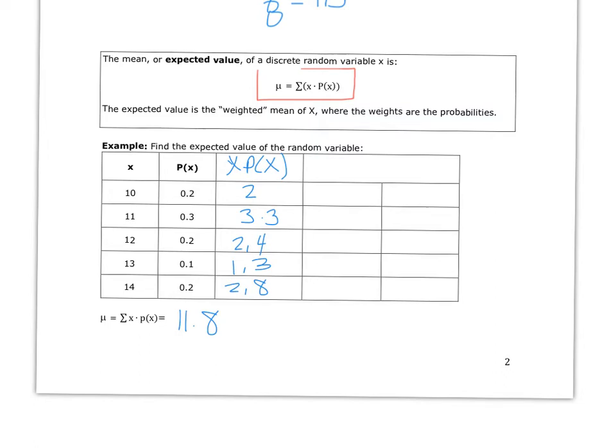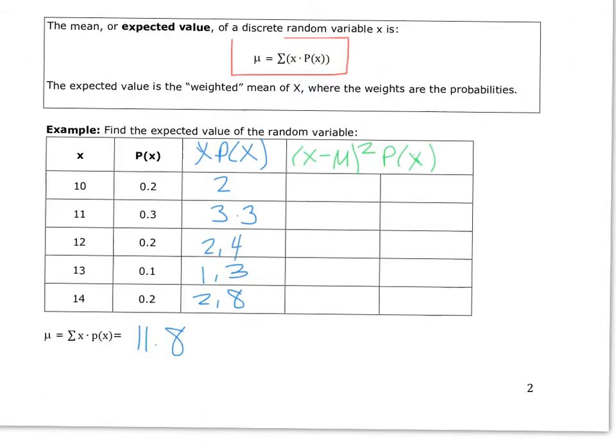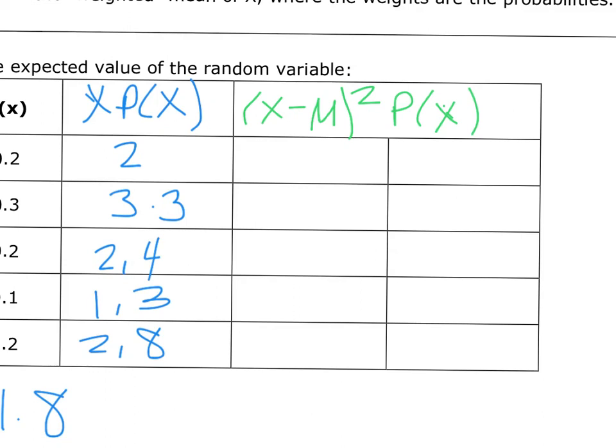So we are going to look at taking the values of x, subtracting that mean value that we found of 11.8, squaring it, and then multiplying it by the probability. And we do that for each value of x. So I'm going to make that bigger. So first one, we have the value 10 minus 11.8, square that, multiply by 0.2, and that gives us 0.648.